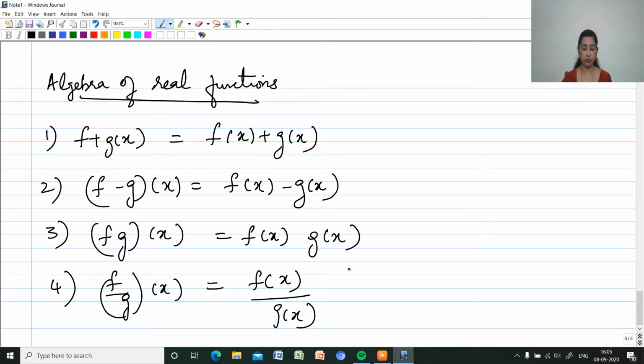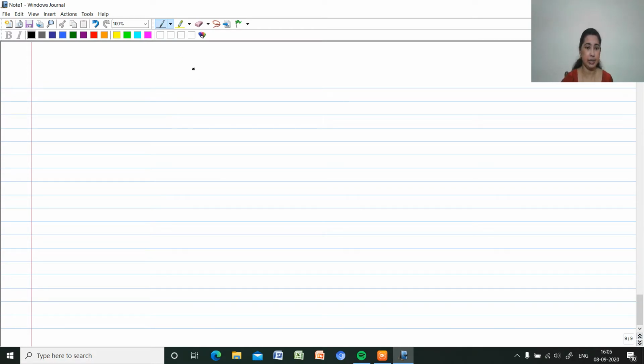So we'll move on to a few problems from the exercise part. Exercise 2.3. The first question is to find which of the following relations are functions.